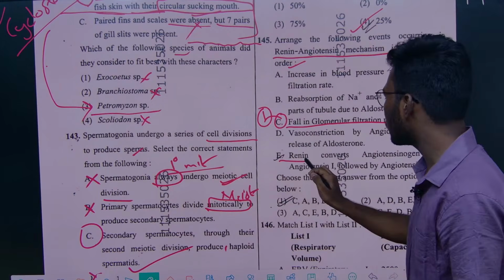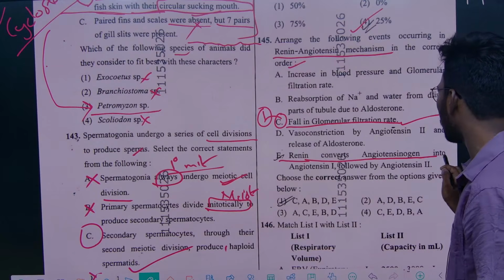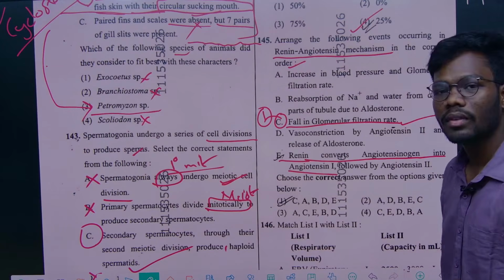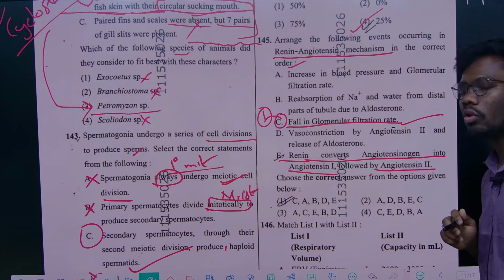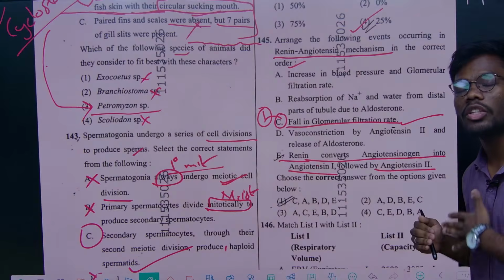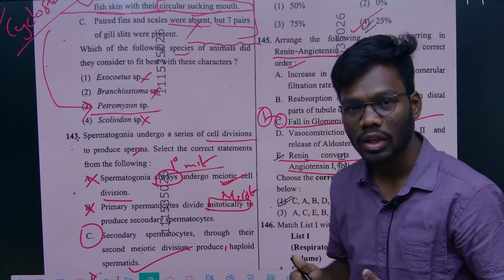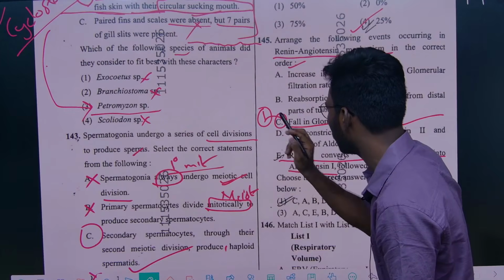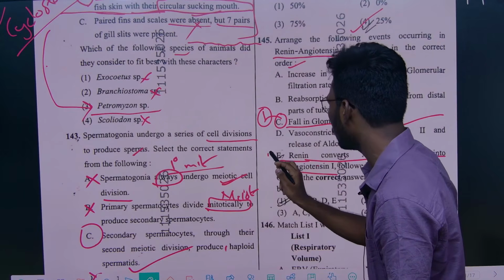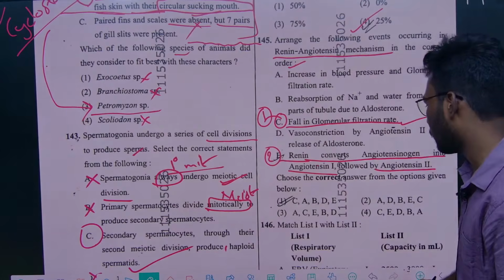Now renin converts angiotensinogen into angiotensin 1. After that, angiotensin 1 is followed by conversion to angiotensin 2 with the help of angiotensin converting enzyme that is released from the lungs, right? So the first option is C, and that leads to release of renin.